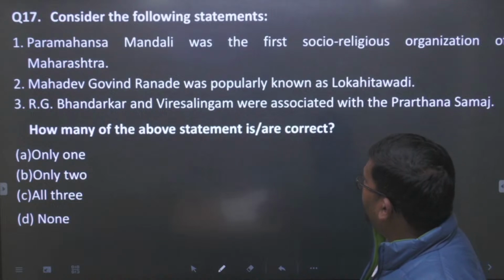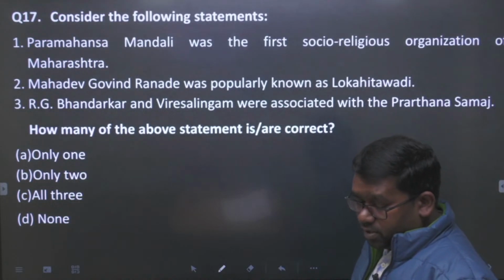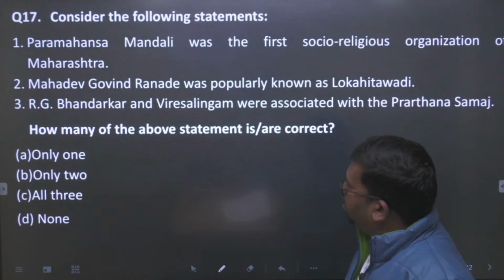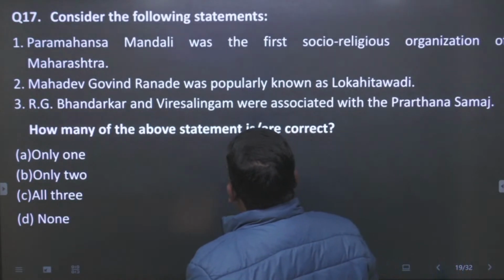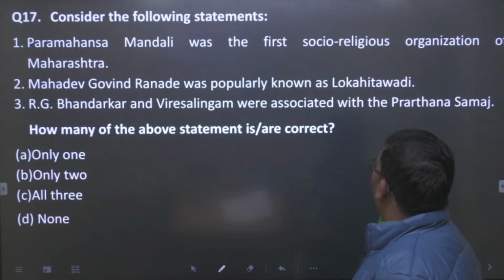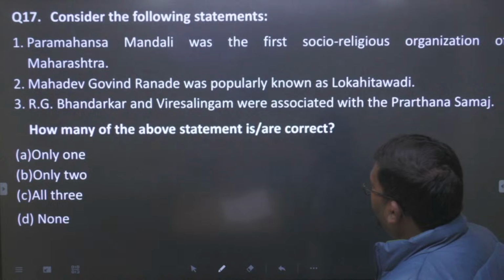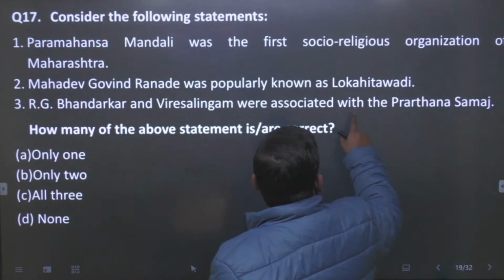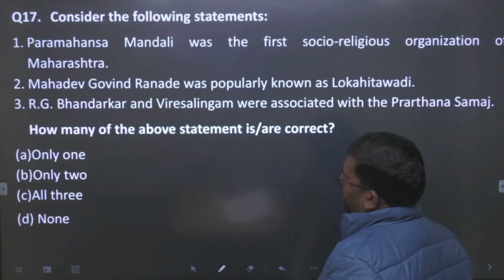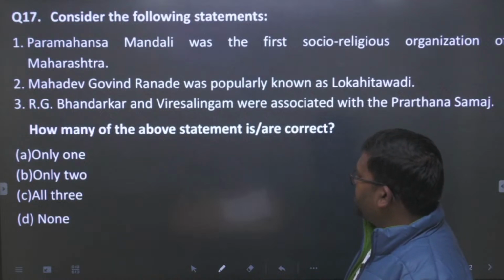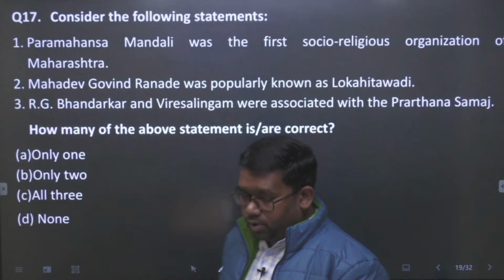So Paramahans Mandali was the first socio-religious organization of Maharashtra, है ना. Then Mahadev Govind Ranade was popularly known as a Lokahitavadi. And R.G. Bhandarkar and Veeresalingam were associated with the Prarthana Samaj. Okay. So how many of the above statements are correct? Only 1, only 2, all 3 and all.